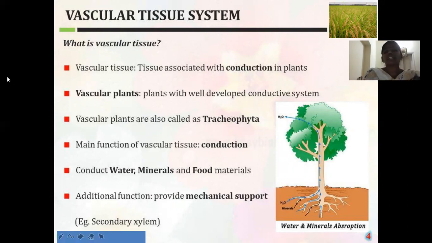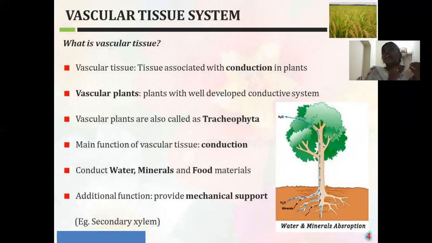The plants which have this vascular tissue are called the vascular plants. That means in these vascular plants, the vascular tissue system is specially meant for the conduction of water, minerals and food materials.